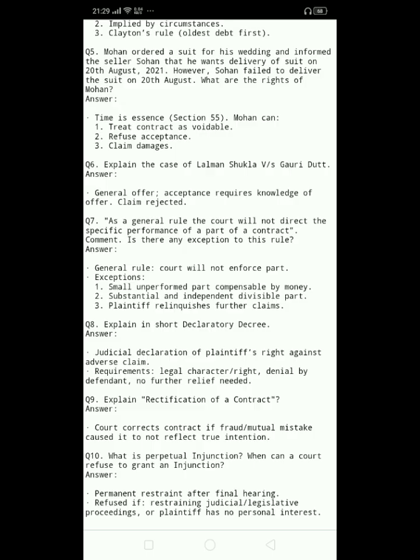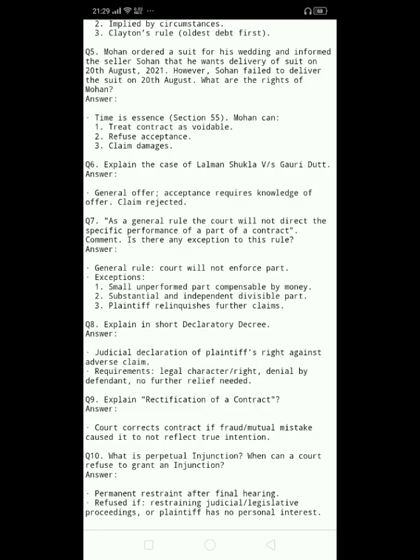Q8. Explain in short declaratory decree. Answer. Judicial declaration of plaintiff's right against adverse claim. Requirements: legal character right, denial by defendant, no further relief needed. Q9. Explain rectification of a contract. Answer: court corrects contract if fraud or mutual mistake caused it to not reflect true intention.